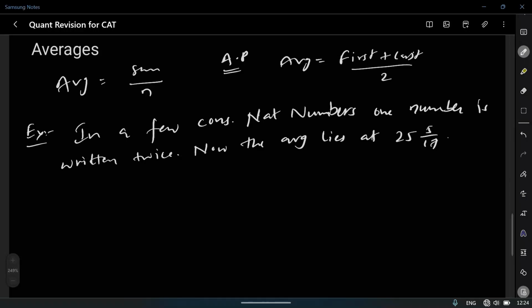In a few consecutive natural numbers, one number is written twice. Now the average lies at 25 15 by 17. So what is the number which is written twice?